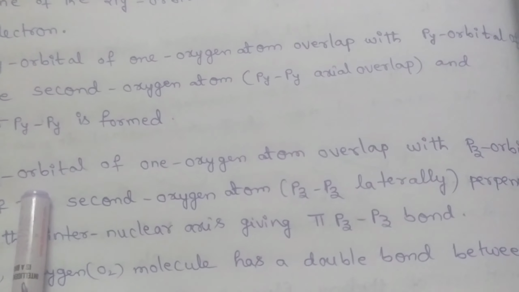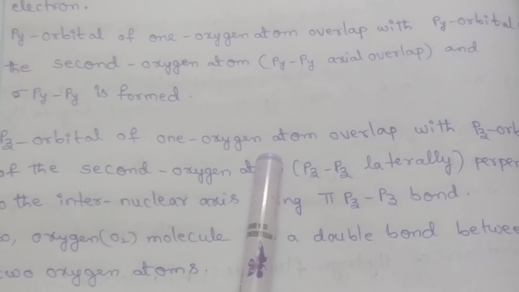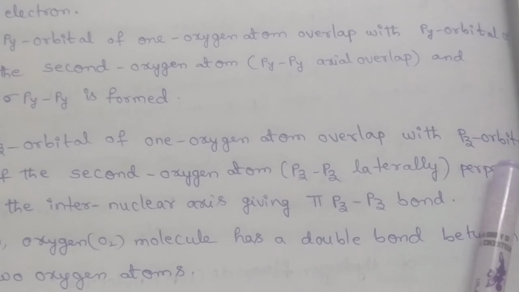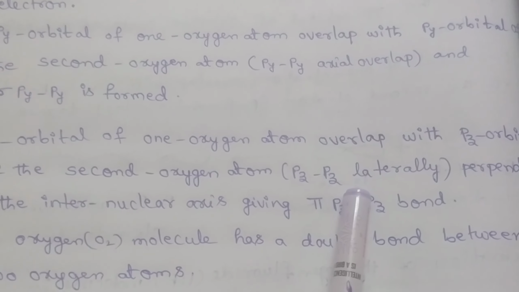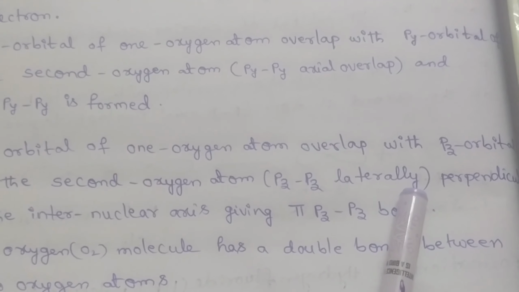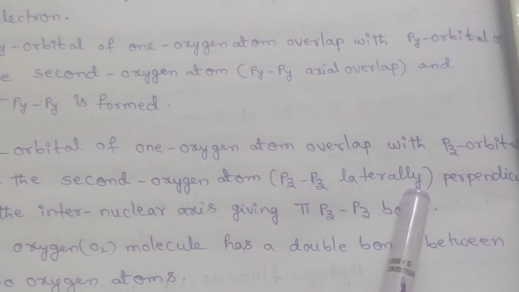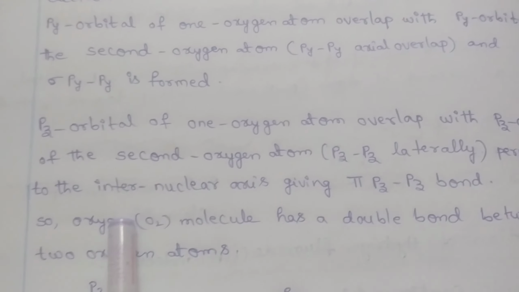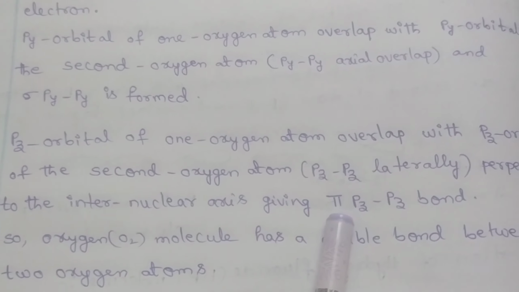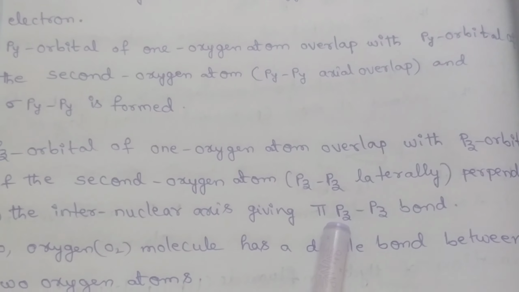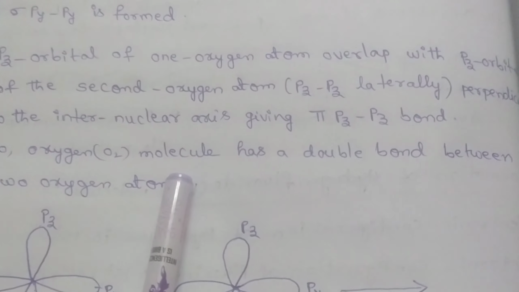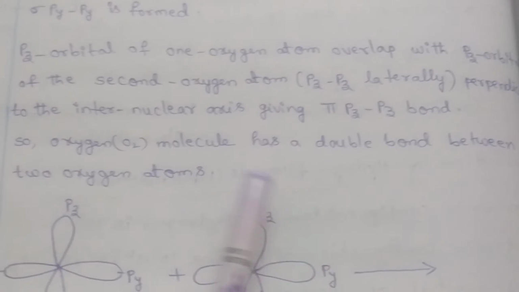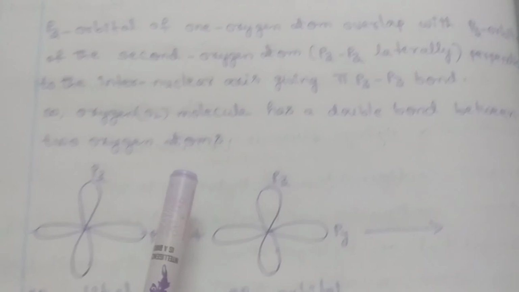The pz orbital of one oxygen atom overlaps with the pz orbital of the second oxygen atom, which contain single electrons, and lateral overlap or partial overlapping takes place perpendicular to the internuclear axis, giving a pi pz bond. So the oxygen molecule has a double bond between the two oxygen atoms.